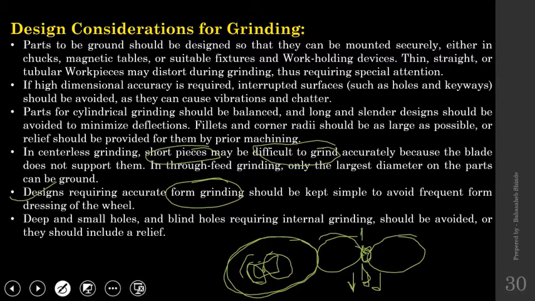Next, designs requiring accurate form grinding. Form grinding, we know, is where if I want a particular shape on the workpiece, I will first generate the replica shape on the grinding wheel itself, and then that wheel will be used to machine the workpiece. So in case of form grinding, if high accuracy is required, then that geometry should be kept simple. Why are we saying this?